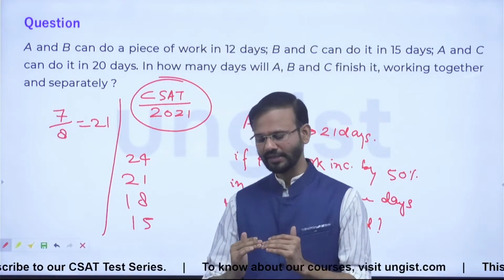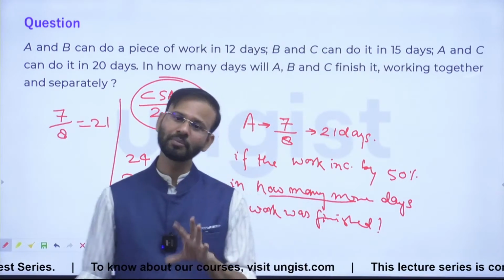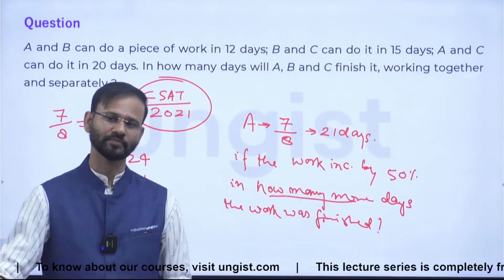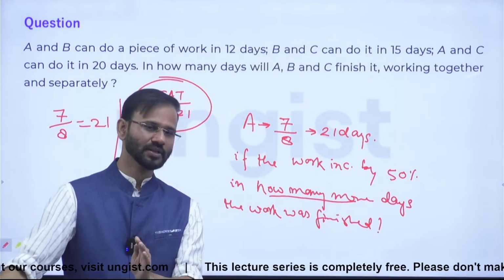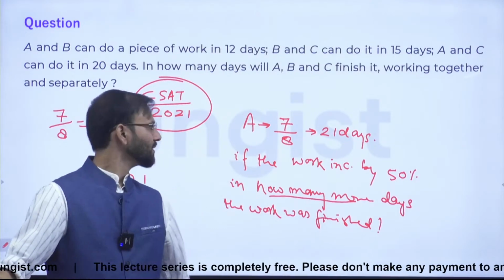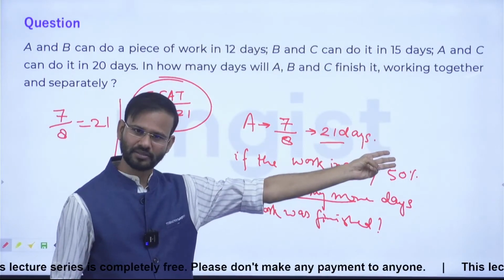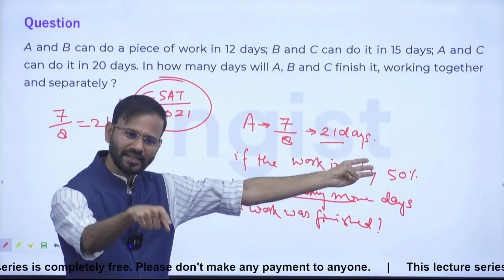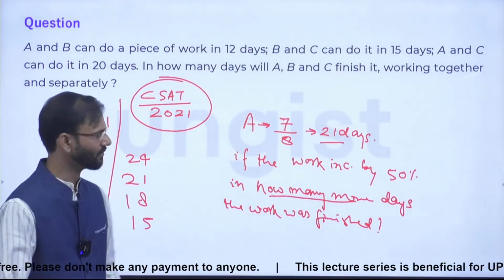If work is increased by 50%, so which means 50% of the work he will be doing in 12 days. बताइए. Because total work he can do in 24 days. So 50% of the work he can do in 12 days. Right? So guys, 24 days में he can finish this work. So 3 days are left from here. And 12 more days the task has been assigned. So 3 plus 12? 15. 15 is the answer.